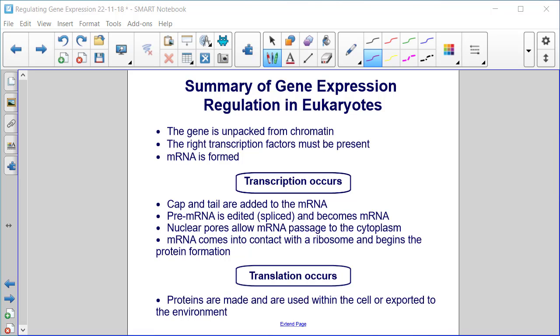Here's a summary of gene expression regulation in eukaryotes. The gene is unpacked from chromatin. The right transcription factors must be present, and mRNA is formed. So that's how transcription occurs. The cap and tail are added to the mRNA. The pre-mRNA is edited or spliced and becomes mRNA. Nuclear pores allow mRNA passage to the cytoplasm. mRNA comes into contact with a ribosome and begins the protein formation. So that's the process of translation. And proteins are made and used within the cell or exported to the environment.